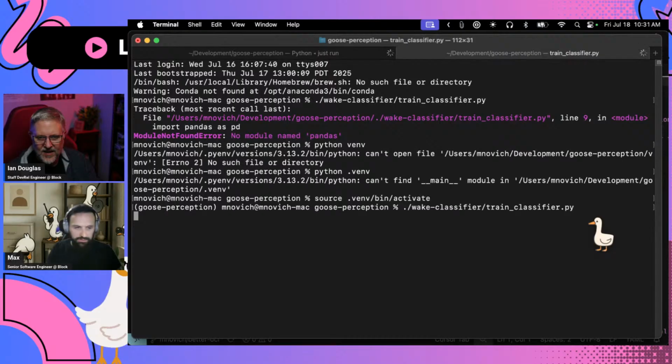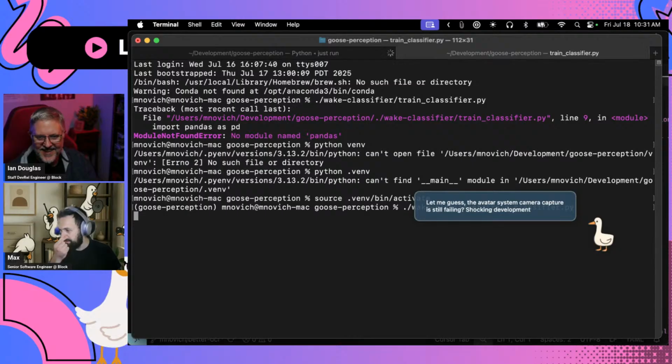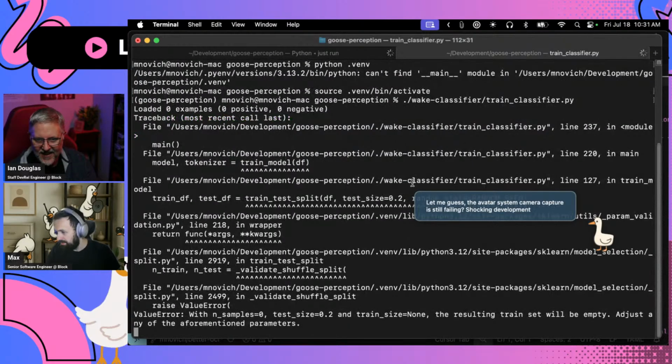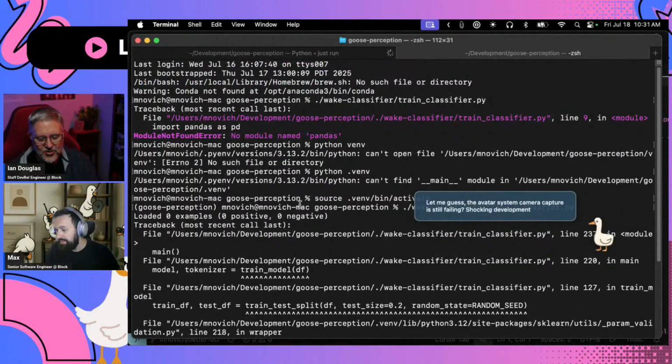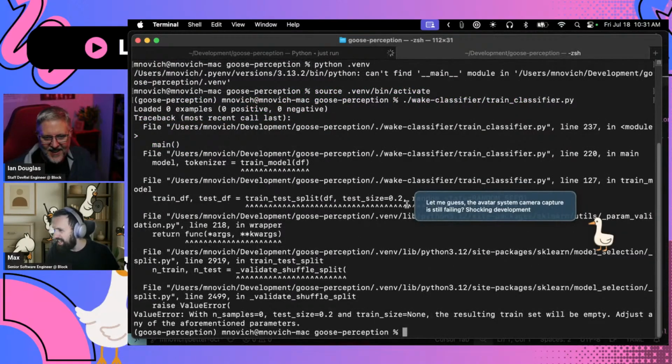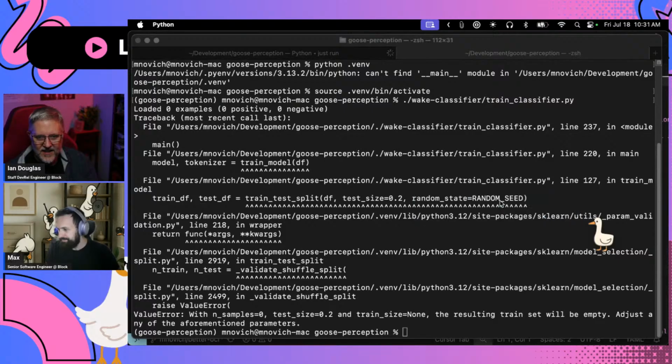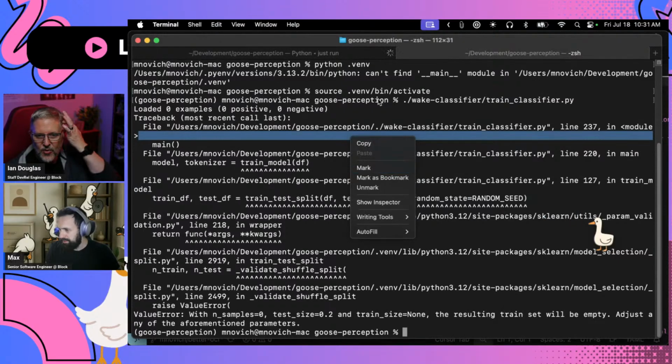Because when you run the just commands, Hermit sets it all up for you. Shout out Hermit. But I rarely do it manually. Okay, there's bugs in this wake classifier thing too. No worries. I haven't used it in a while, but essentially I think you can add and change the wake word.